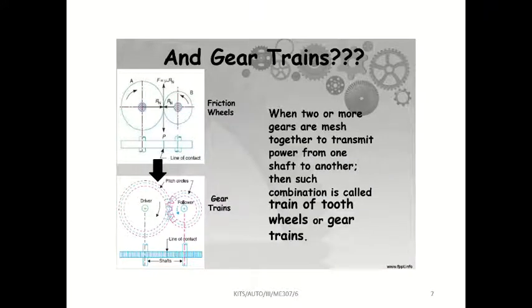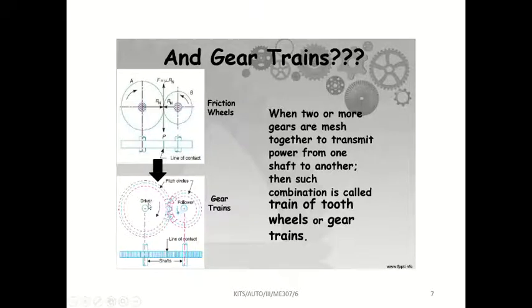When two or more gears are meshed together to transmit power from one shaft to another, such a combination is called a gear train. People sometimes call this a gear, and sometimes call this a wheel. For example, here they have given two gears. This is the driver. This is the follower.